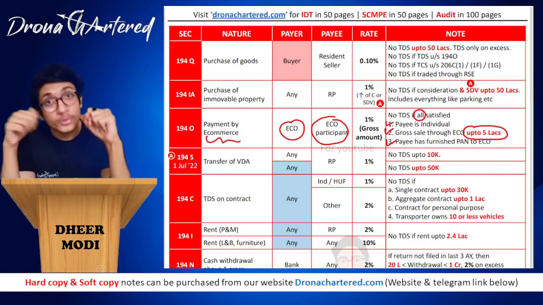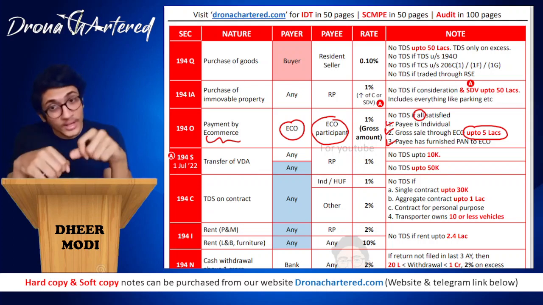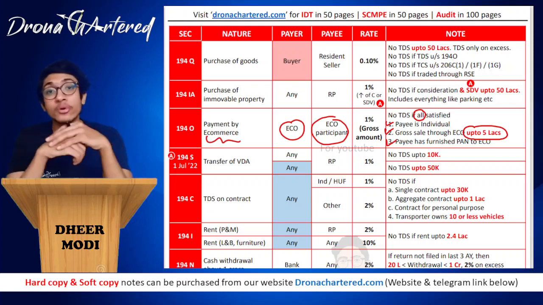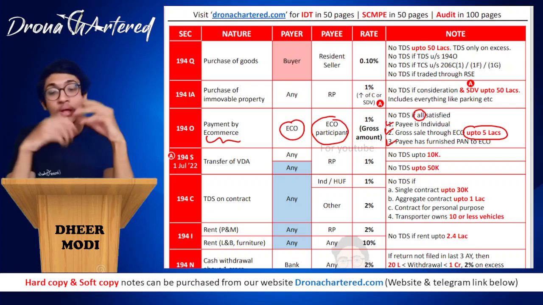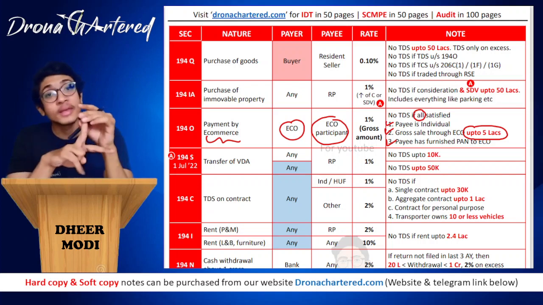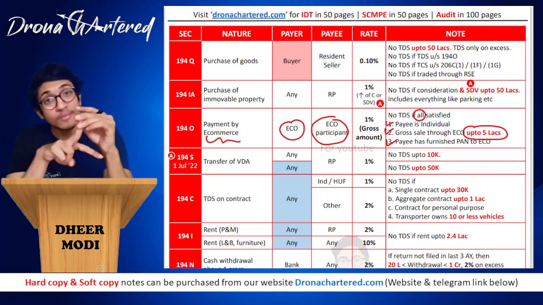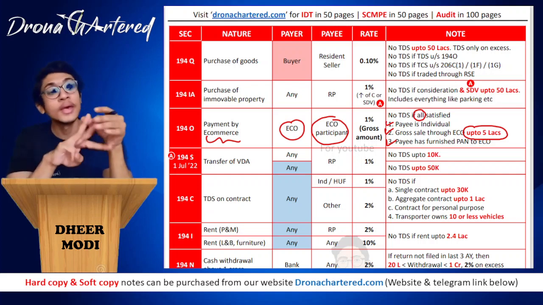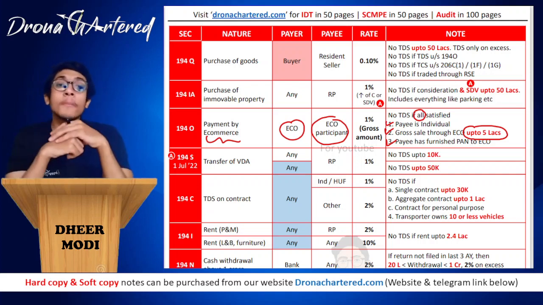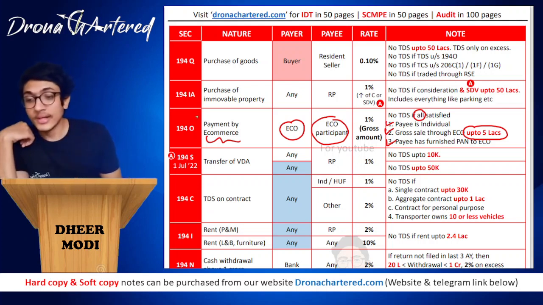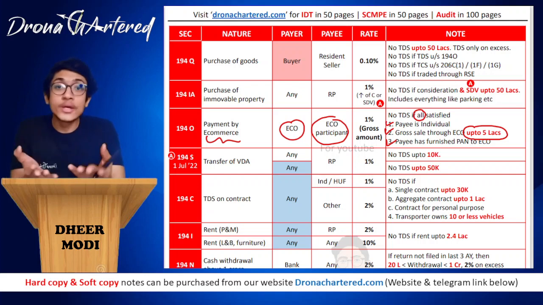So for example, you are an Ola driver. Ola is your eco and you are an eco participant, that is your electronic commerce operator participant. So you will have to satisfy three conditions. First is you have to be an individual. Second is your sales, your total of rides that you have done, should not be greater than rupees 5 lakh, maximum 5 lakh. And third is you should have given them your PAN card. In such a case, no TDS needs to be deducted. Clear? So that is your 194O, that is eco.